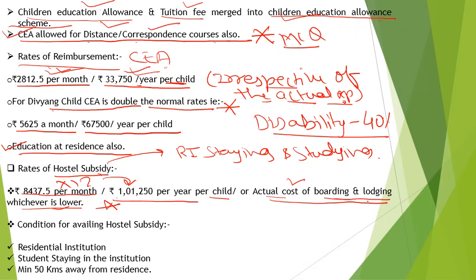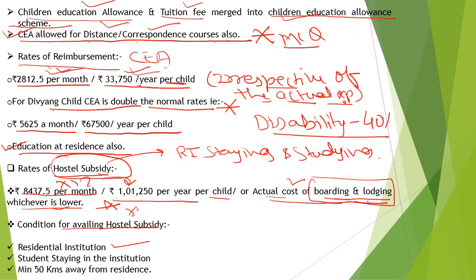One important point is that hostel subsidy is reimbursed in the form of boarding and lodging. And what are the conditions for availing hostel subsidy? There are primarily three conditions. The institution should be a residential institution, meaning a hostel facility should be there.